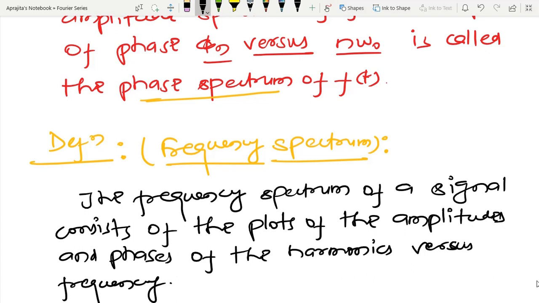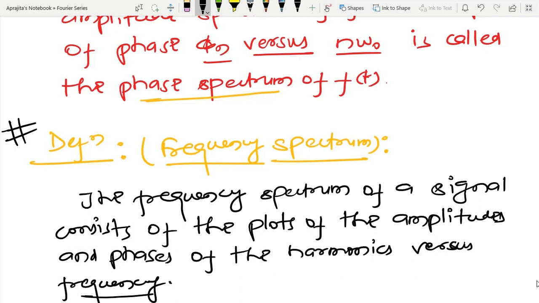So at each frequency we are able to observe where the amplitude is maximum, where it is minimum, and what the phase is. Using this representation we are able to capture that kind of information, and this information is very much relevant for several engineering applications. So now